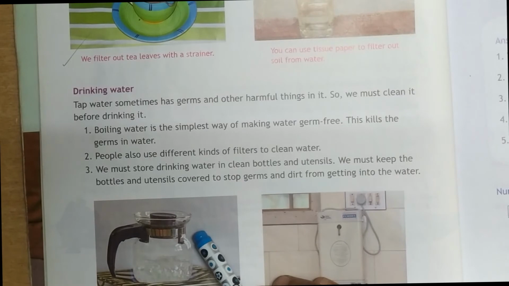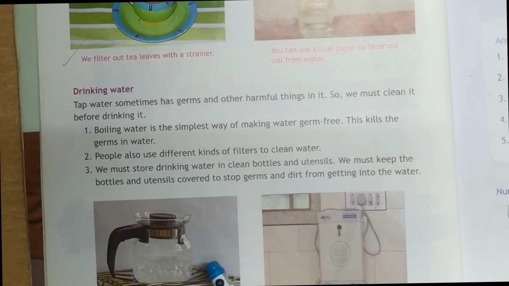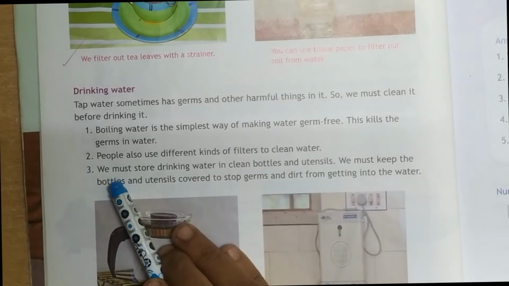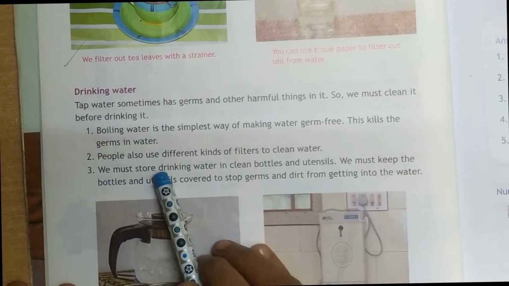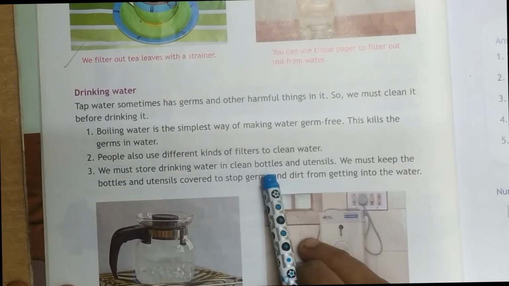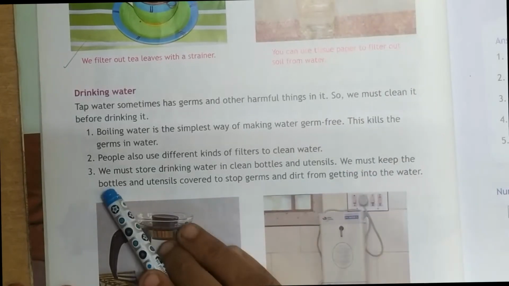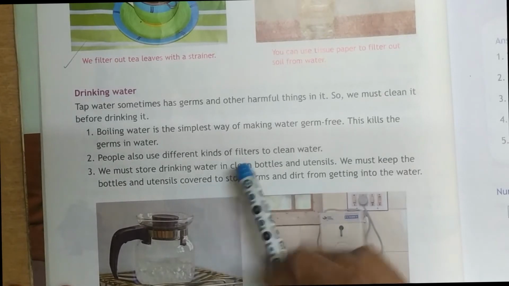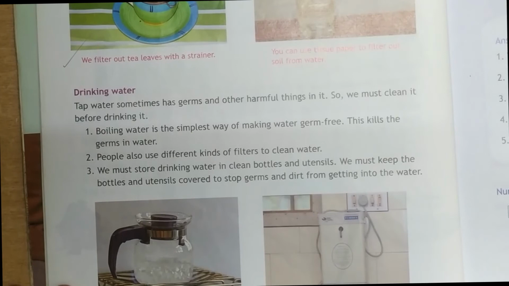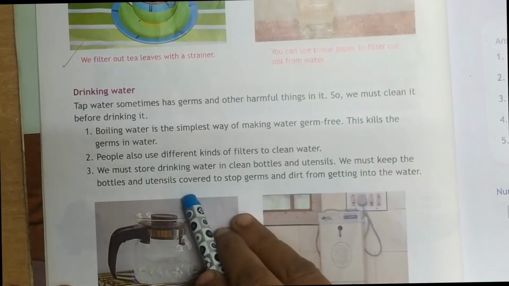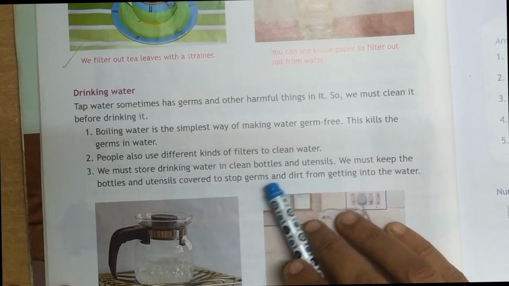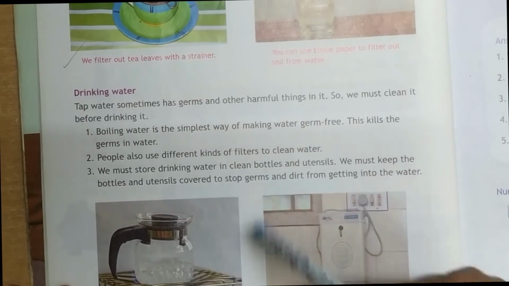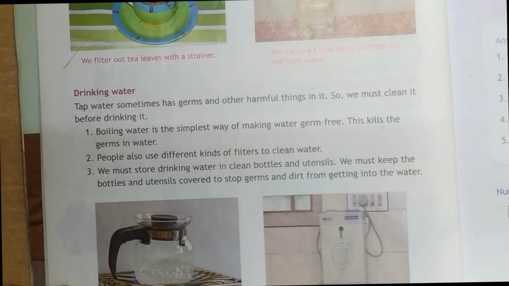Anything which we have opened and used, after using it, what do we have to do? We have to close it with the lid. Okay, that's the same thing we have to follow. We must store the drinking water in clean bottles and utensils, and we must keep them covered. You have to close it to stop germs. When it is open, the germs will get into it, or dirt will get into it, so we have to close it.